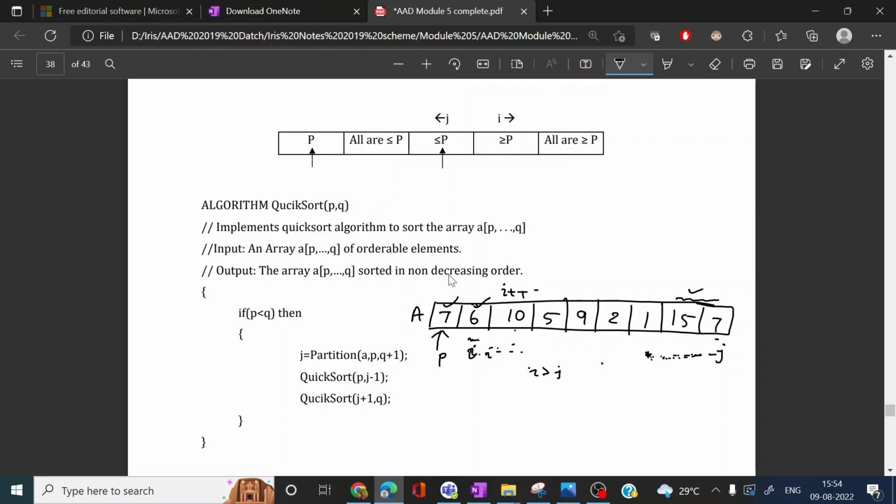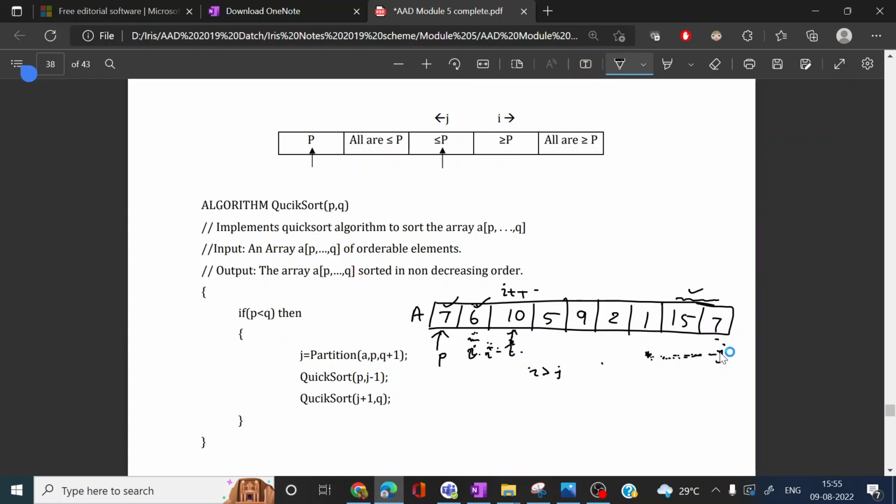So in this example, first we will compare the 7. 7 is the pivot element. 7 is compared with 6. 6 is lesser, so we will increment i. Then it is compared with the element 10. 10 is greater than 7. So greater element means the incrementing of i is stopped here, and then we will start decrementing j.